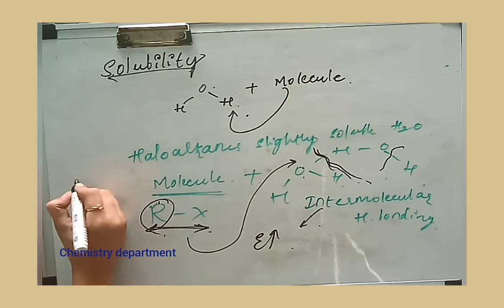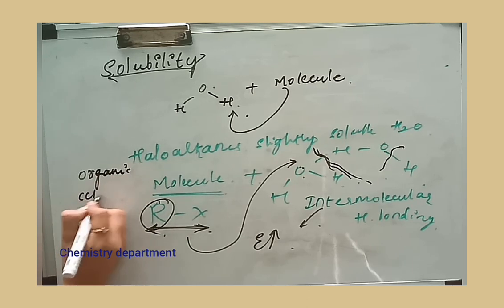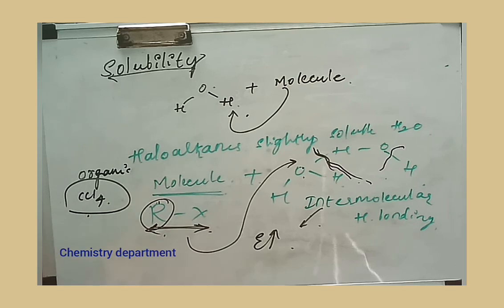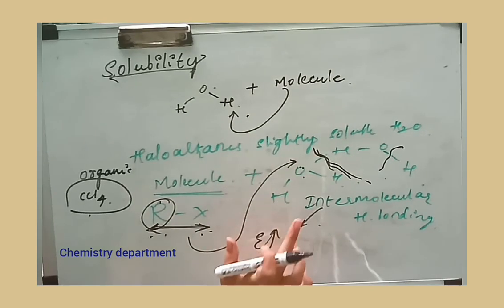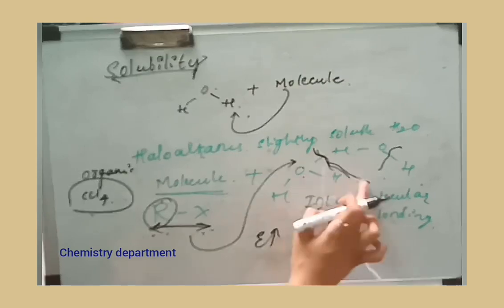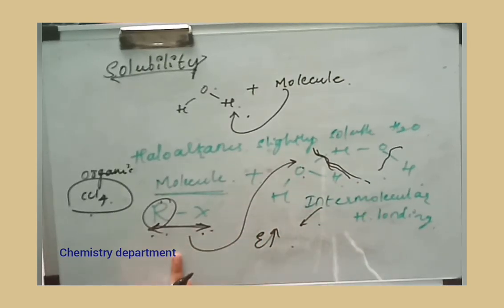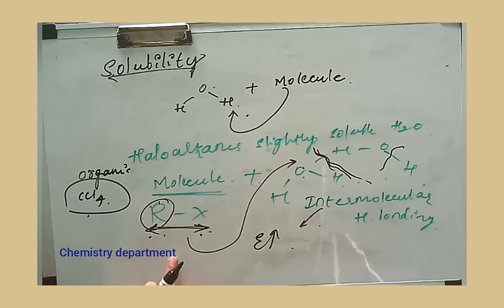Whereas these haloalkanes are soluble in organic solvents like CCl4. Remember one thing: all the haloalkanes, though they are polar in nature, are not soluble in water, because the amount of energy released when the intermolecular hydrogen bonding is broken by the alkyl halide is very less. It becomes very difficult to break this and make a bond with the water molecule. As a result, the solubility is very less.